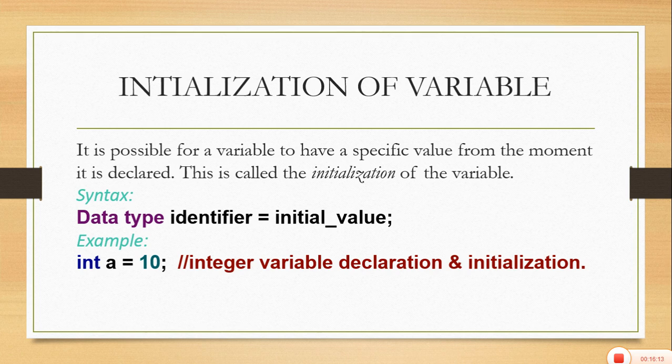So this is the process of initialization of a variable. After declaration, you have to initialize the variable. Here in the example, you can see that in a single statement, the variable a is declared and initialized.